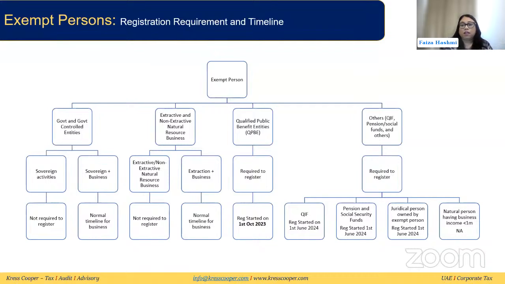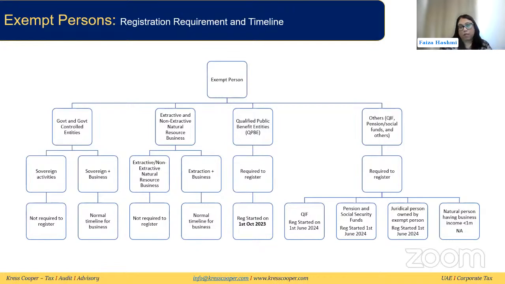Then for others, the qualifying investment fund, the pension and social security fund. If we discuss the qualifying investment fund, their registration started on 1st June. Again, they are required to register, then ask for the exemption. For the pension social security fund, registration started from 1st of June 2024. All these categories are required to first register themselves and then apply for the exemption with FTA, and only once FTA approves will they get this exemption.